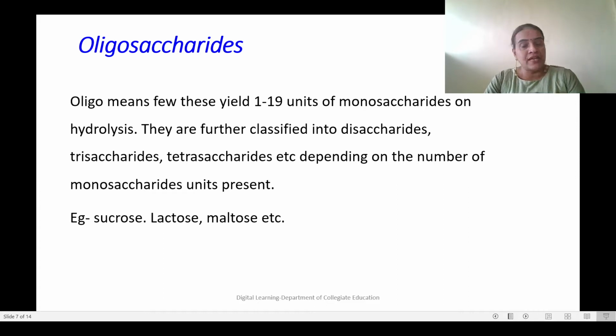They are further classified into disaccharides, trisaccharides, tetrasaccharides, etc., depending upon the number of monosaccharide units present. For oligosaccharides, we can give examples such as sucrose, lactose, maltose, etc.